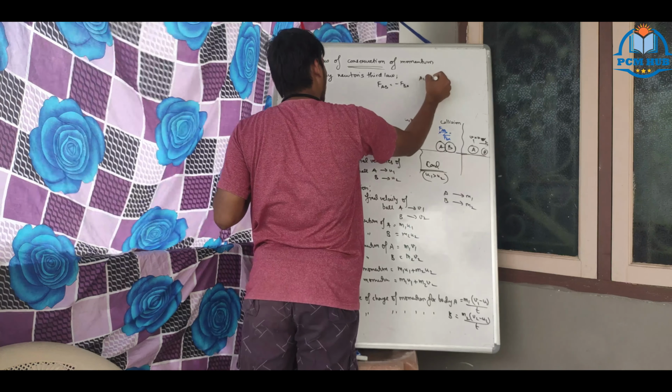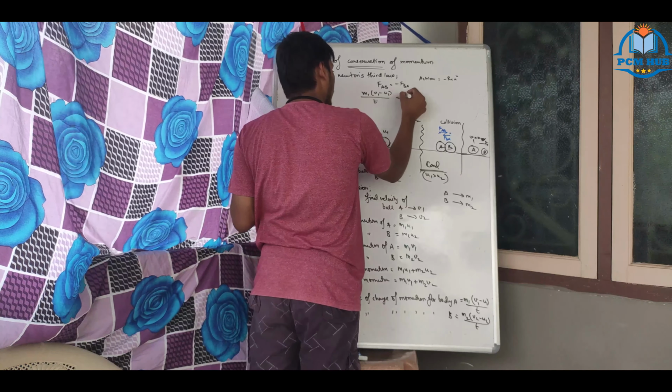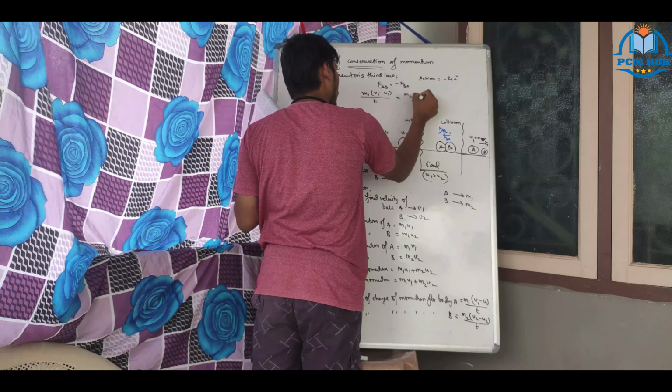So we are using m1 into (v1 minus u1) by t equals minus m2 into (v2 minus u2) by t. t cancels. Now you have to multiply, minus. Correct. So m1 v1 minus m1 u1 equals minus m2 v2 plus m2 u2.